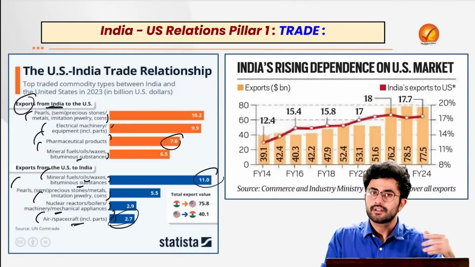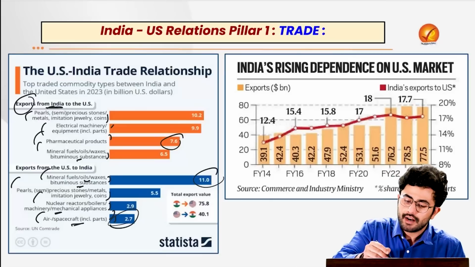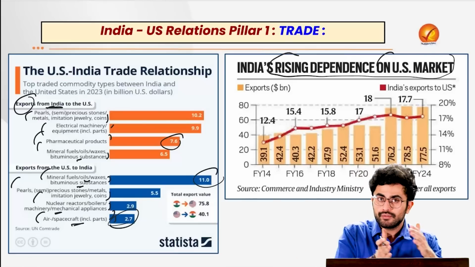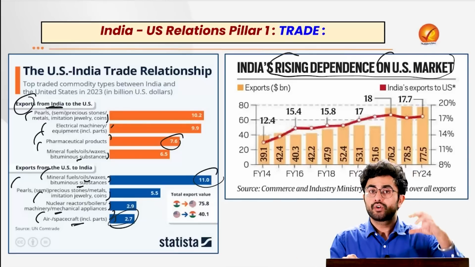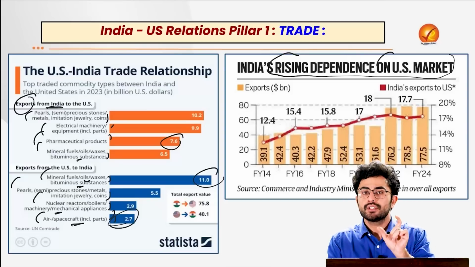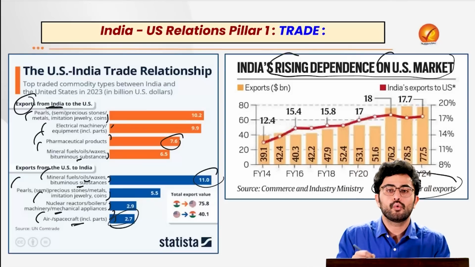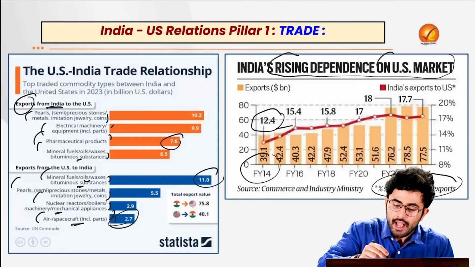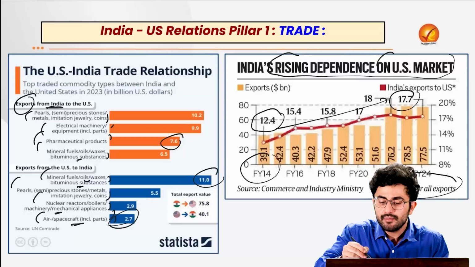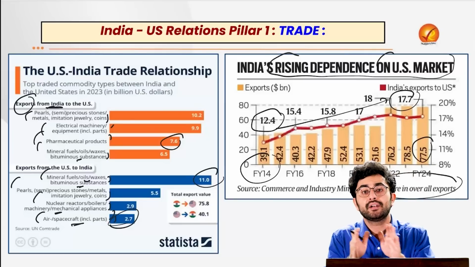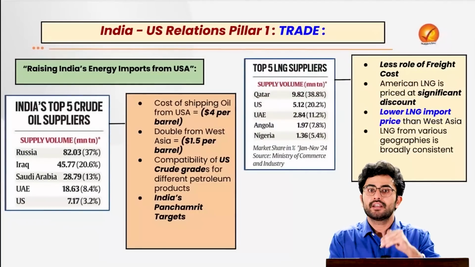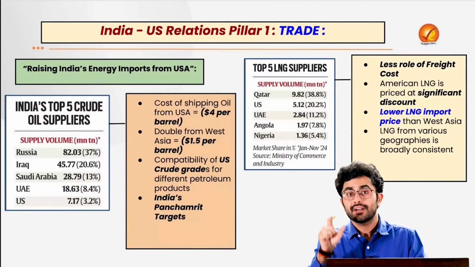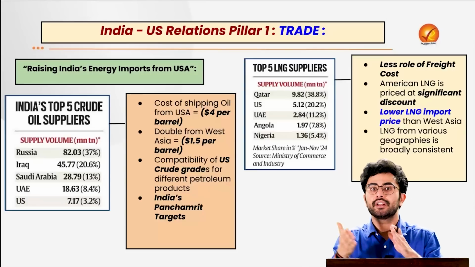If we look into the recent years, we can see a rising trend, and that is the rising dependence of our country on the US market, where the people of the US are acting as quite a big market for the products being produced in our country. If we look at the share of USA in the overall export, it stood at around 12.4% back in the year 2014, and it has increased substantially to 17.7% by the year 2024. The idea is that obviously this has led to a huge trade surplus which we have, or a trade deficit which the US has when it is trading with our country.